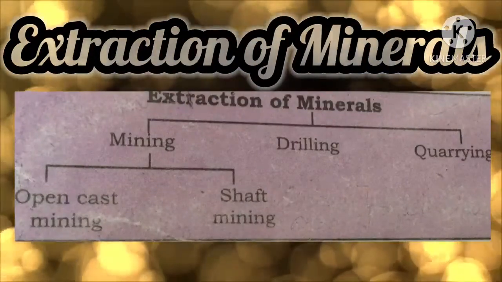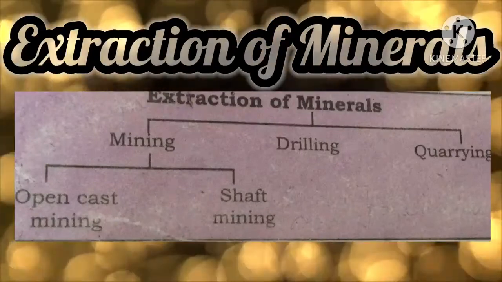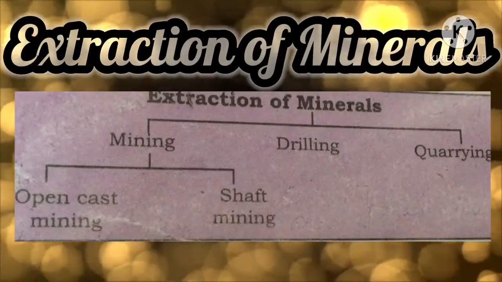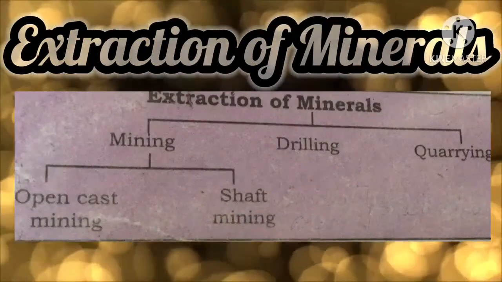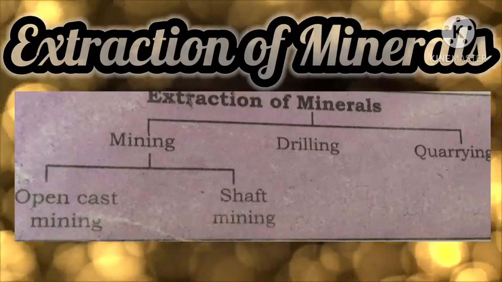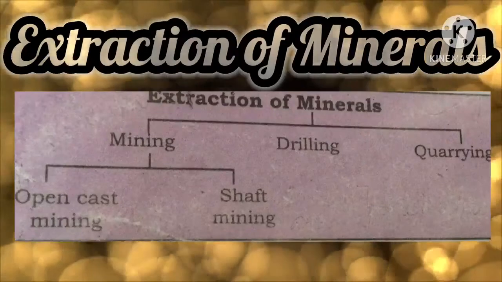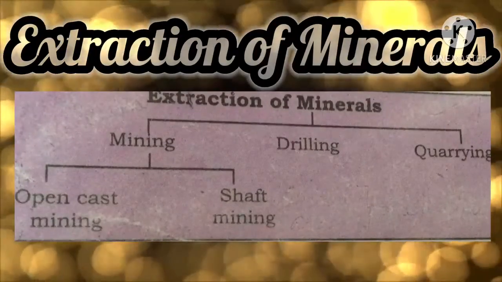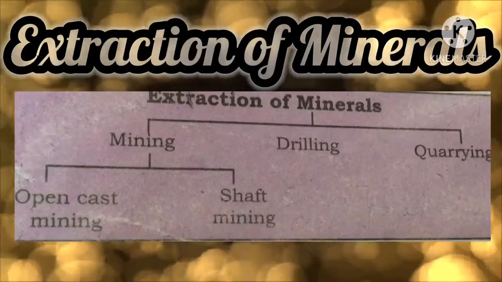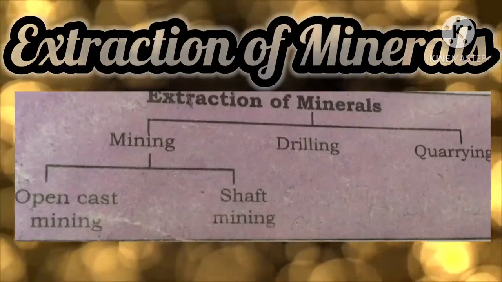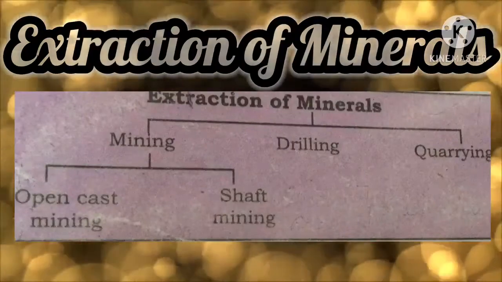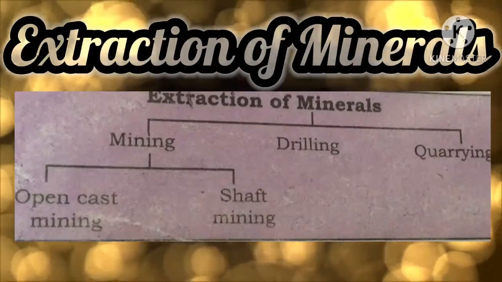So, quarrying is the process of removing rock, sand, gravel, or other minerals from the ground in order to use them to produce materials for construction and other uses. For example, granite, marble, limestone, sandstone, and slate, etc. Okay, so in fact, quarrying is a type of open pit mine only.